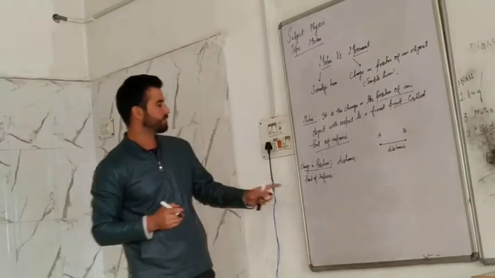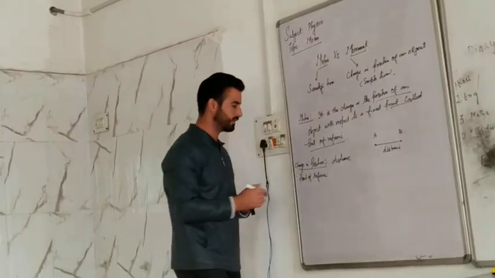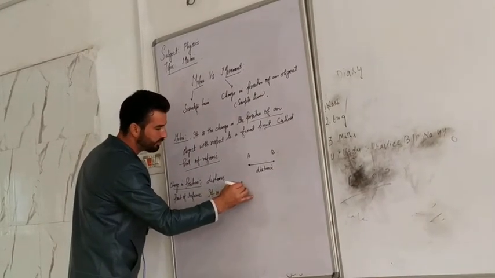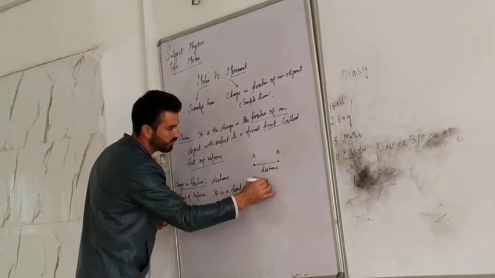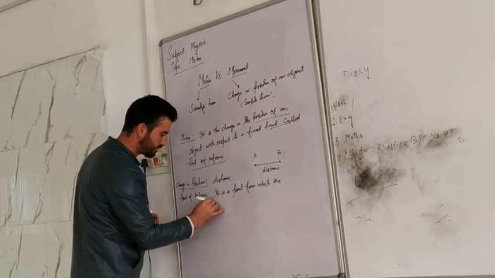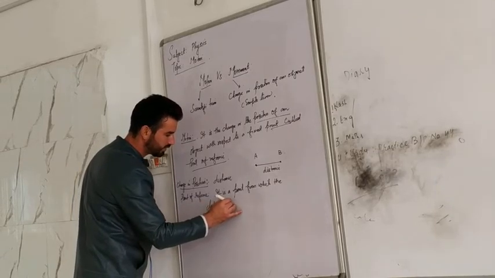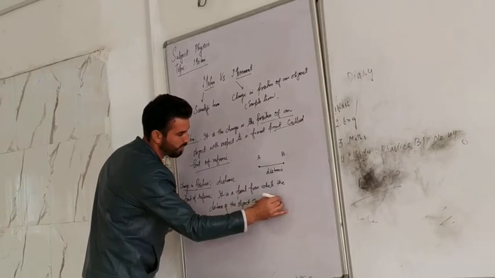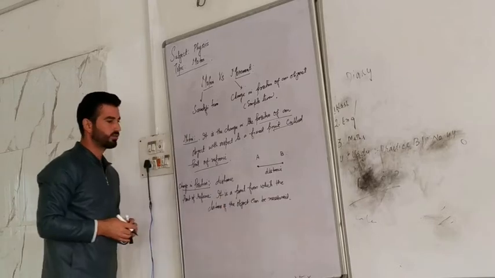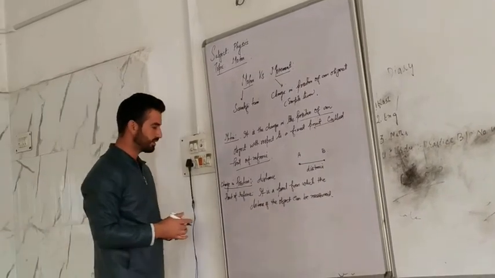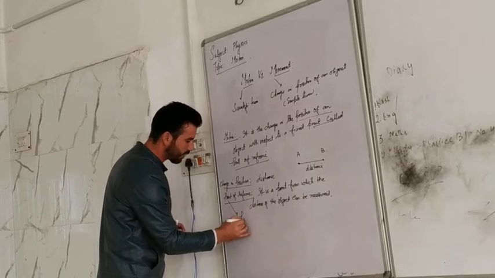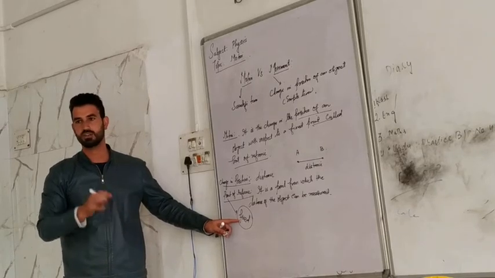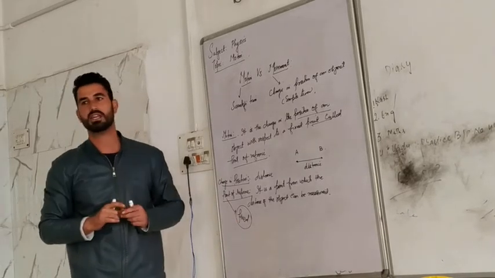The next thing is very much important. Point of reference. What is this point of reference? It is a point from which the distance of the object can be measured. It's a point from which the distance of an object can be measured. And let me tell you, this point is always fixed. Now, don't think that fixed means it is at rest. Fixed means you have fixed this point. Now you can't change that point.